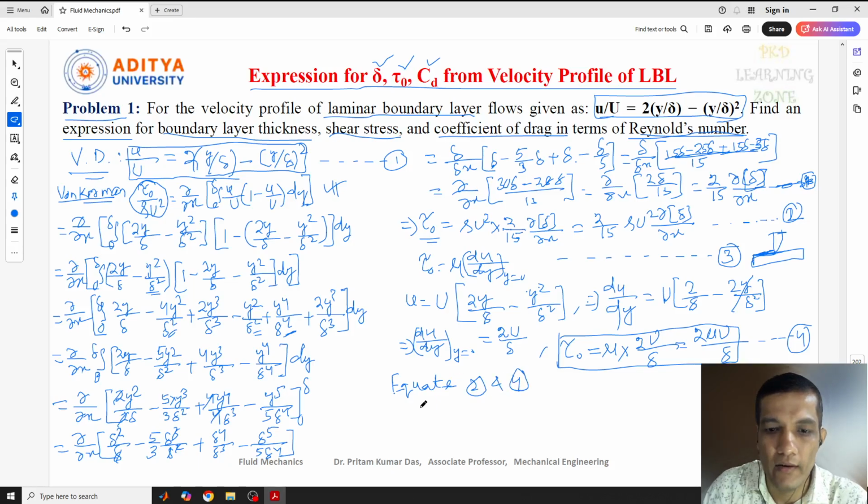Then what I'll get, let me write here: we got this equation 2, 15 rho u square delta, bracket, delta with respect to del x, equal to 2 mu capital U by delta. This is the equation here.